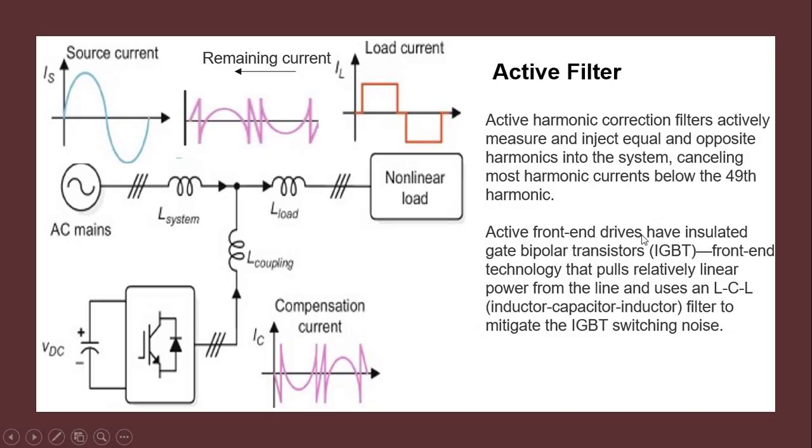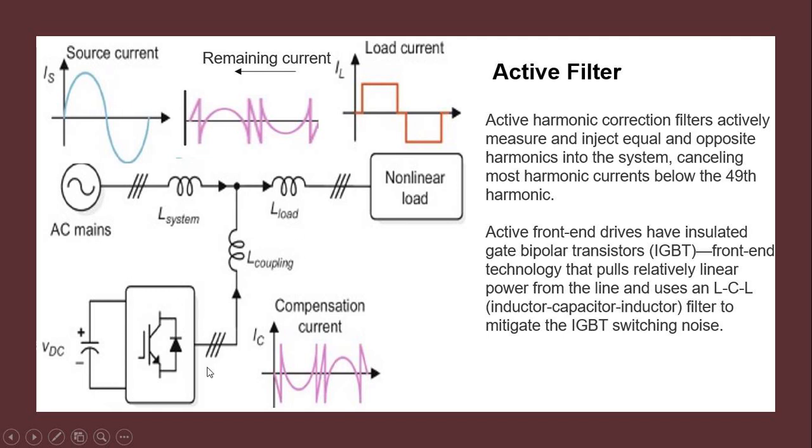Active filter. Active filter works on the technology when your system has source current like that. Now the non-linear load has here a current like a square shape current. Now the remaining portion of the waveform is not taken by the load, so it is sent back to the supply. So this is the remaining portion which is not absorbed by the load, and now this remaining portion is added to the source current and it distorts the source current shape.